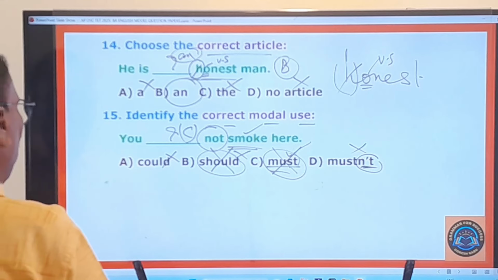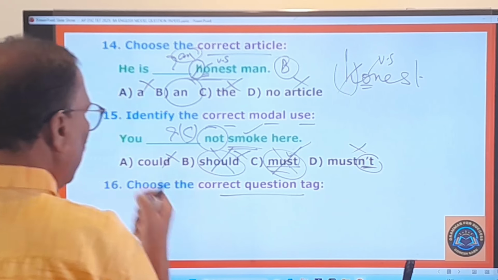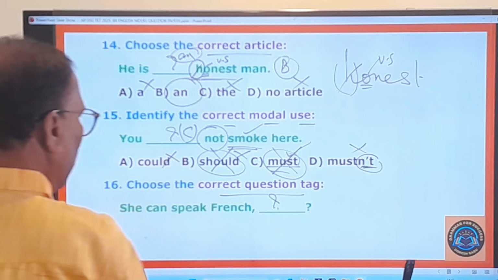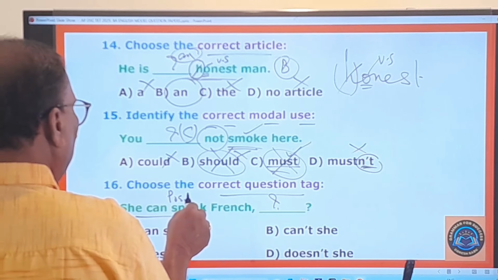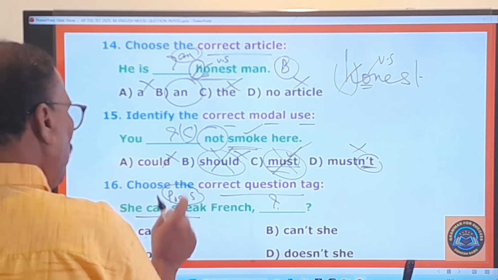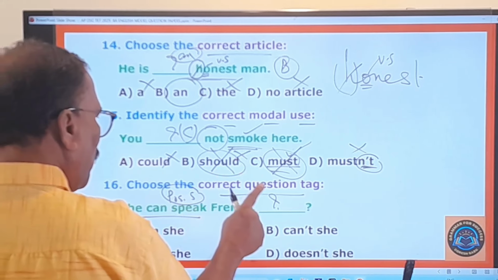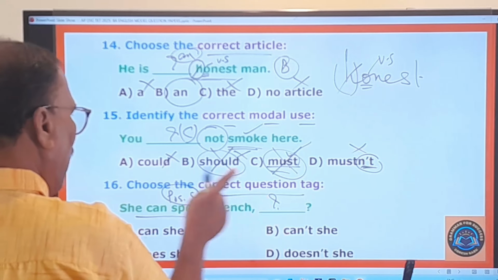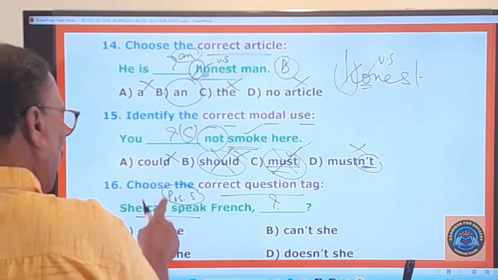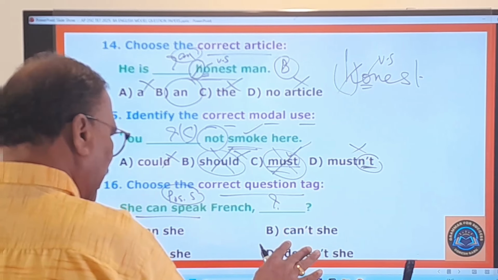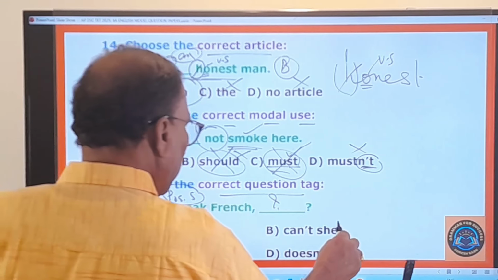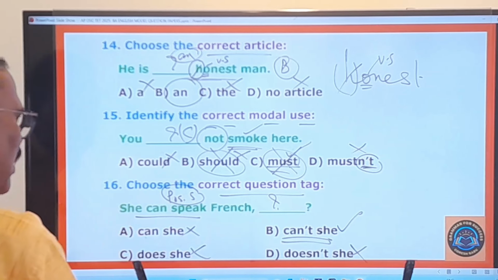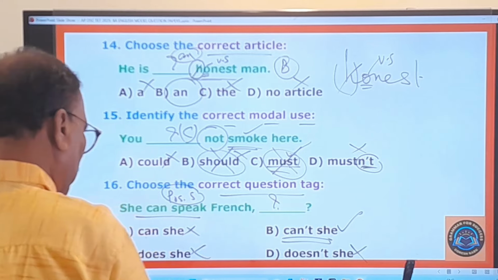And you go to the 16th question. Choose the correct question tag. What sentence is given here? She can speak French. Some blank is given. And what should we use there? This sentence is a positive statement. You know very well, for a positive statement, the question tag is negative. For a negative statement, the question tag is positive. And here the statement is positive, and therefore the question tag must be negative. Can she? No. Can't she? Yes. Does she know? Doesn't she know? So therefore, can't she is the only correct question tag to be used in this blank.